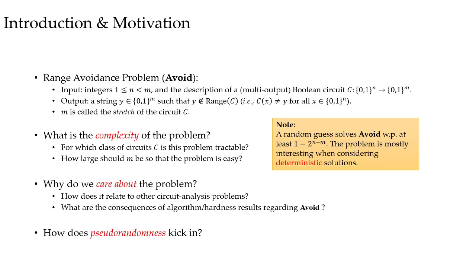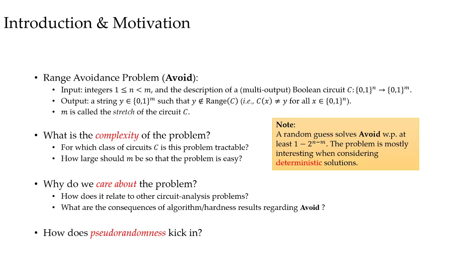In this talk, I will talk about this problem from several aspects. First, what is the complexity of the problem? The problem in general might be hard, but if we restrict the circuit class to be simple, or restrict the stretch m to be large, can we find some efficient deterministic algorithms? Second, why do we care about this problem?